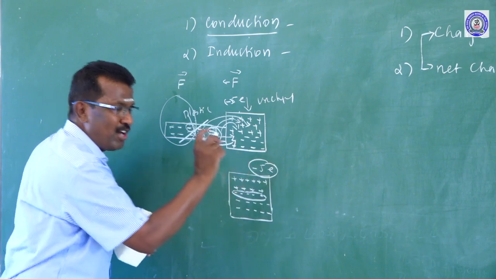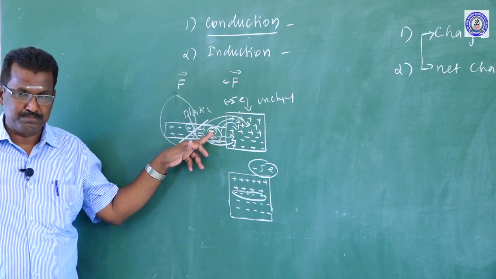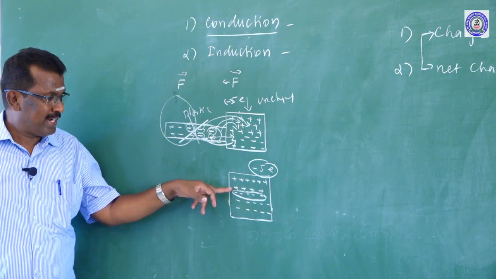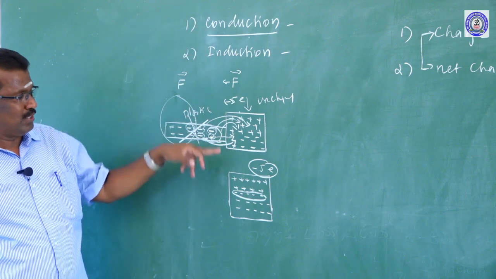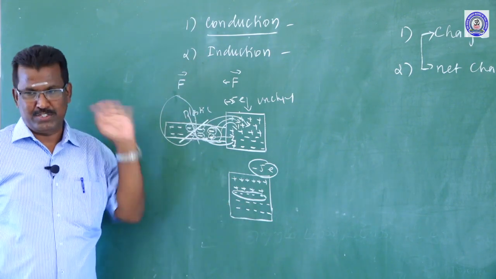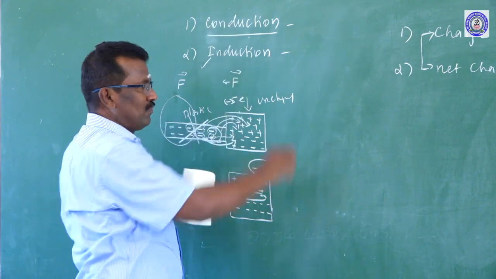The body is charged. The body is charged by the process of conduction. So the body can be charged by two methods. One of the methods is conduction, where there is an excess of charge, so the body is charged. Another method is induction. What is induction?